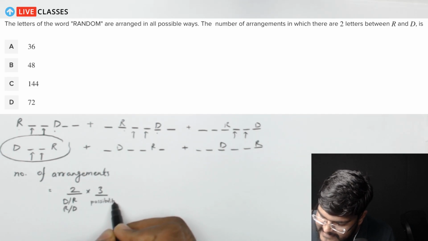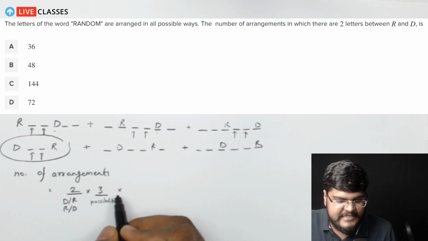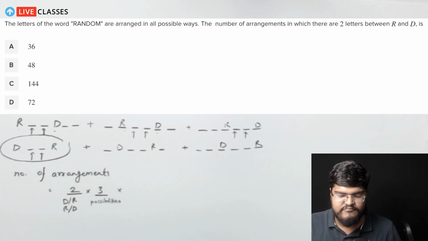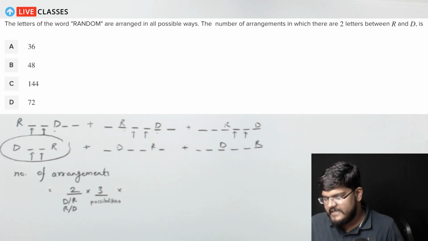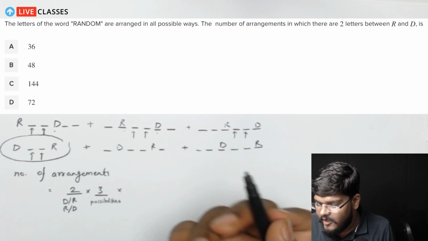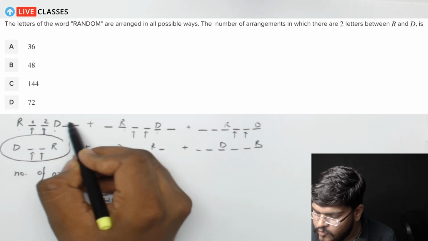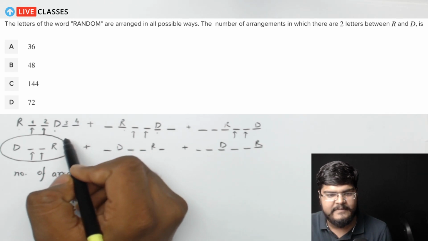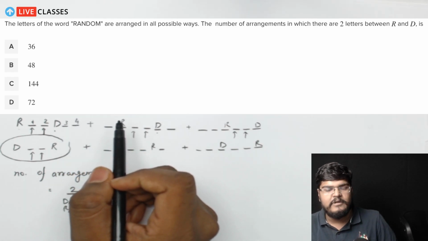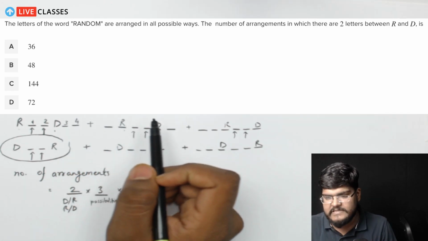And finally the arrangements. For the arrangements all we have to do is make sure that whatever the rest places are, they are filled in the normal way. And how many empty places do we have? We have 1, 2, 3 and 4 empty places. Now we know that there are 4 letters and we have 4 places to fill.